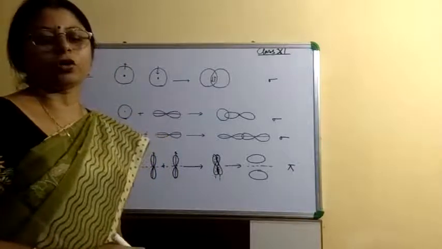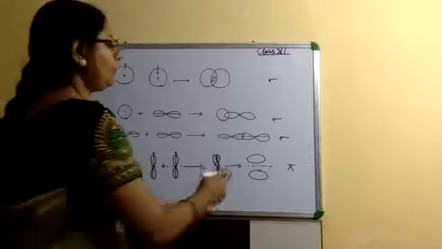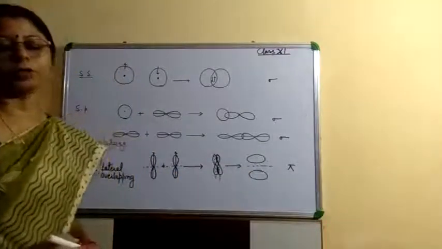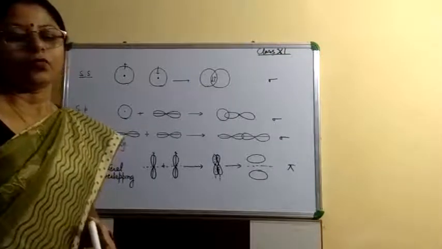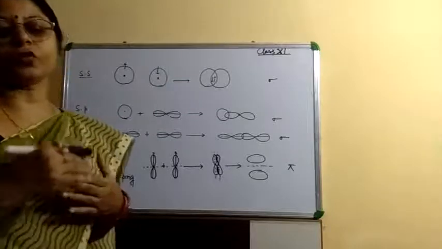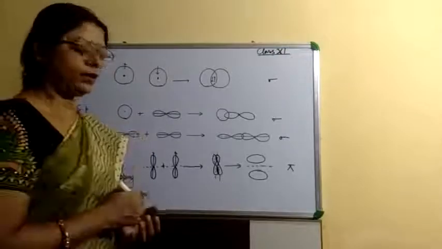So pi molecular orbitals, when formed, have two lobes, which means the molecular orbital consists of two charged clouds, one above the other.